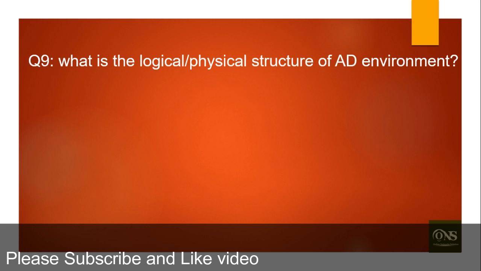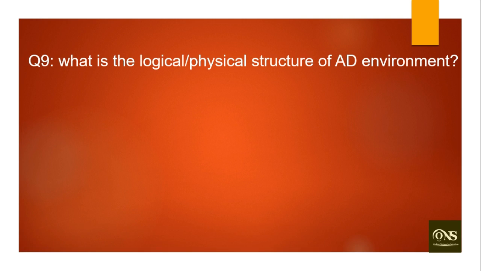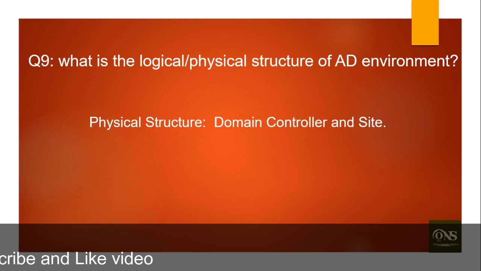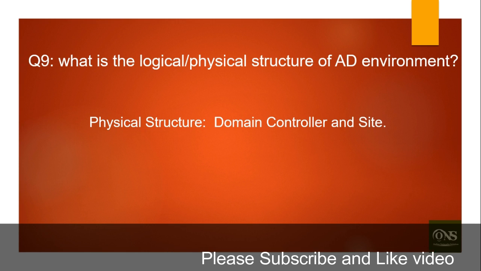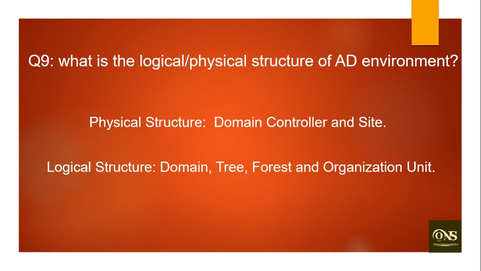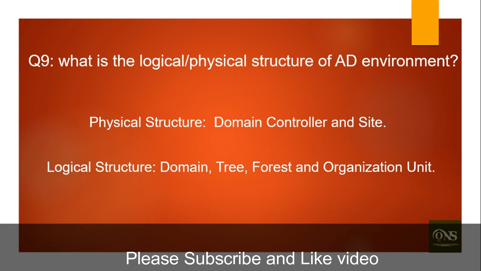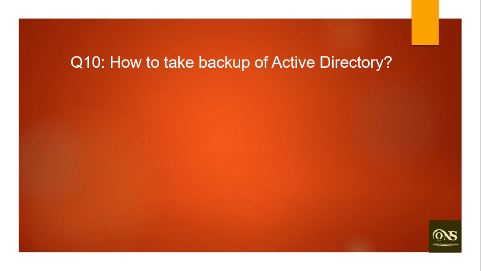Our ninth question is, what are the logical and physical structures of the Active Directory environment? The physical structure is domain controller and site, whereas the logical structure is domain, tree, forest and OU. Tenth question is, how to take a backup of Active Directory?